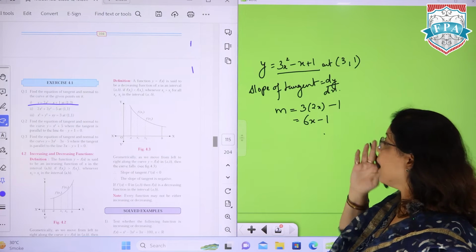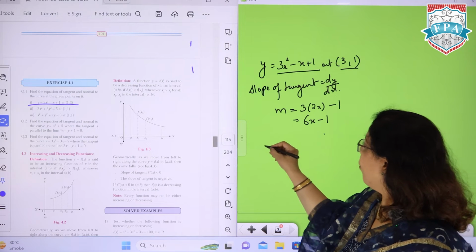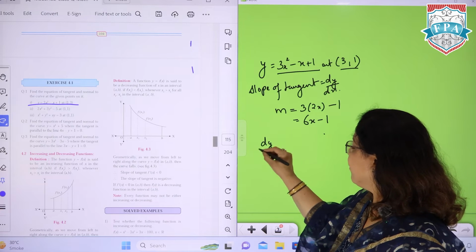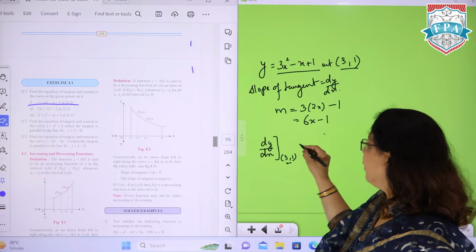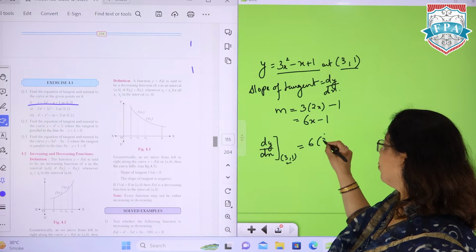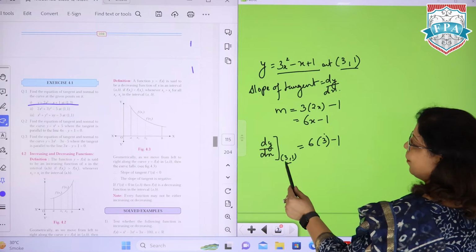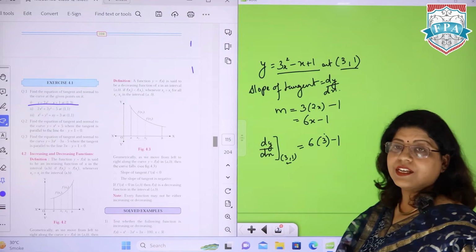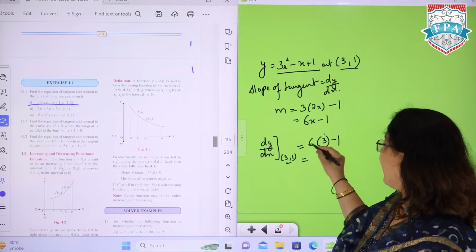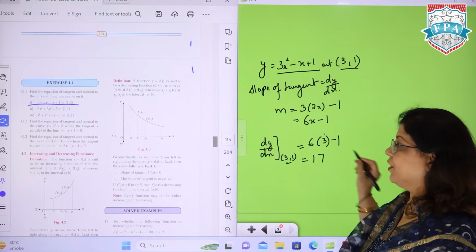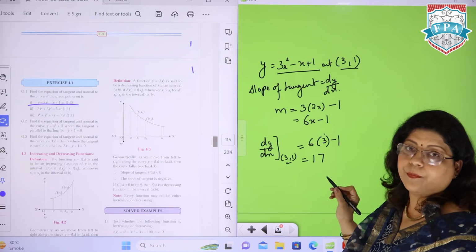Now where do we need the tangent? At the point (3, 1). So at the point (3, 1), the slope, which is written as dy by dx at (3, 1), is 6 into 3 minus 1. What will we do? We will replace the values of x and y with 3 and 1. Since y is not appearing in the equation, we'll just put the x value, which gives 18 minus 1, that's 17. So this one will be your slope for the tangent.